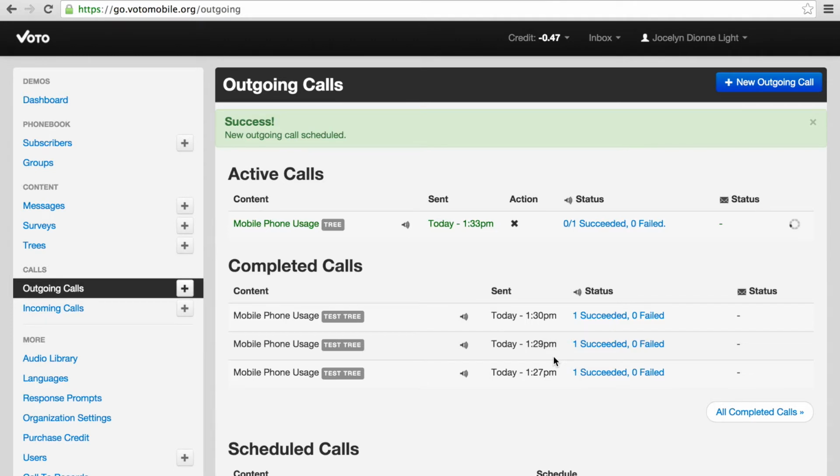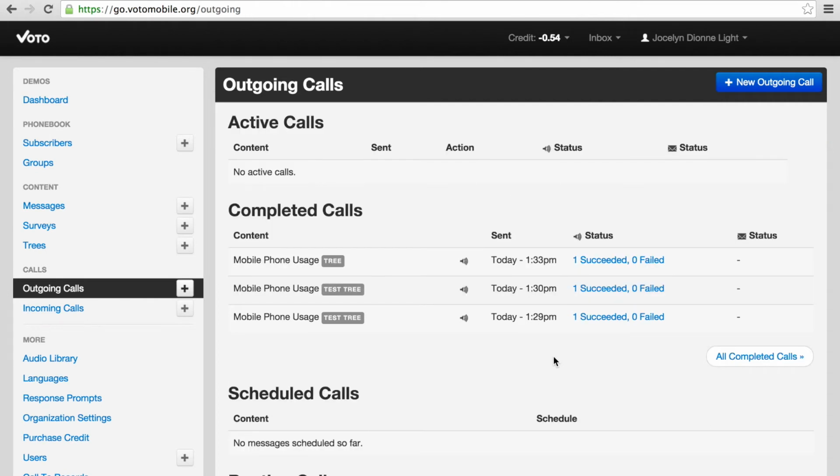Clicking Send takes us to the outgoing calls page where we can see our call in progress. I know that Jane has made it through the tree because the call that was just active has jumped down to complete. Note that by setting up an outgoing call, we were initiating sharing of the content with Jane. We could have also used the incoming calls app that would allow Jane to call in and access our content at her leisure. Now, I'm curious how Jane responded to our survey.